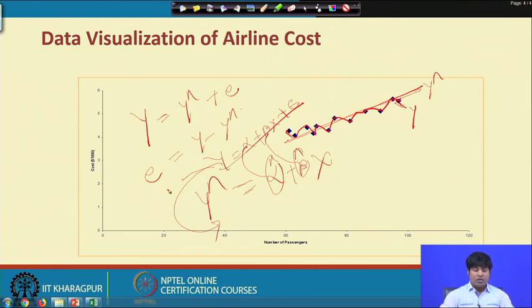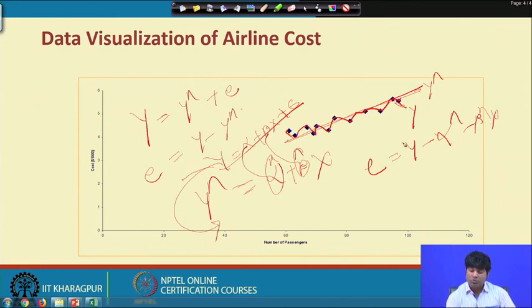So, technically we need to minimize the error term. The way we minimize the error term, we get the values of alpha cap and beta cap. The error equation is e equal to y minus y hat, that is y minus alpha cap minus beta cap x.